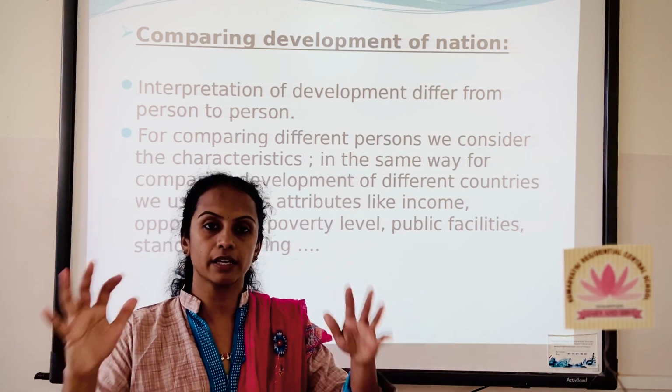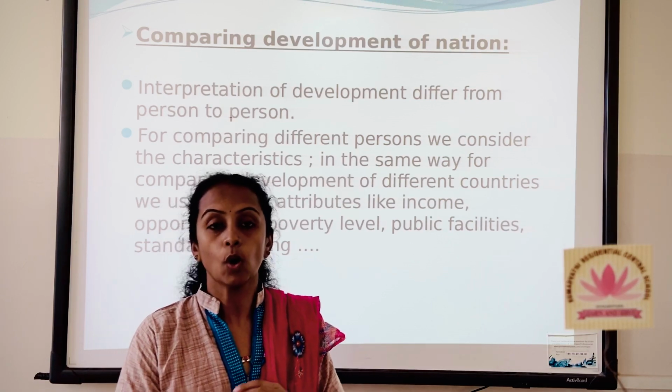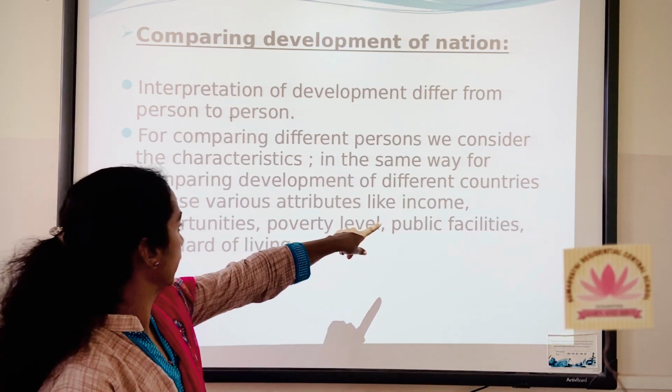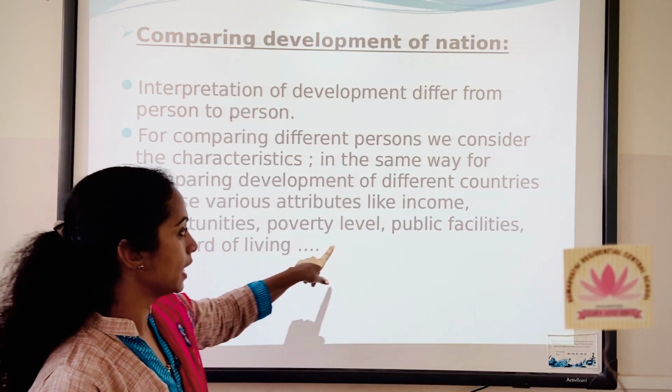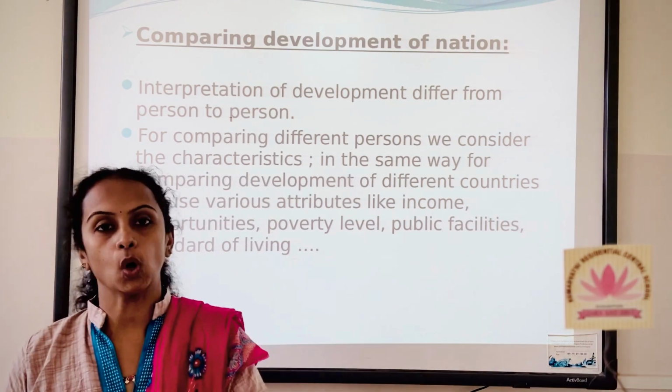Considering all this, we will consider very few. What are those? We will consider income, opportunities, poverty level, public facilities, standard of living, and so on.